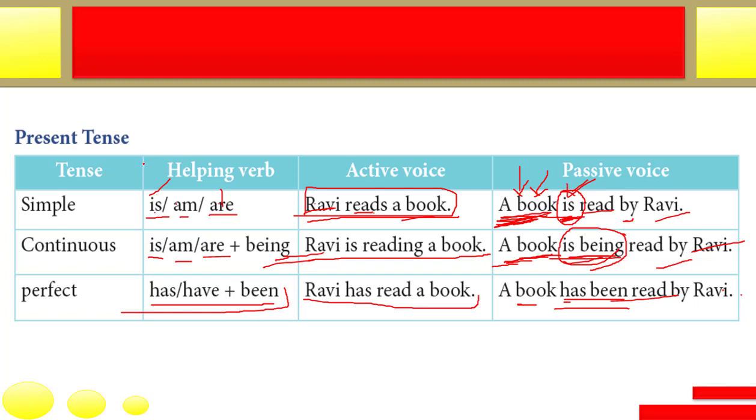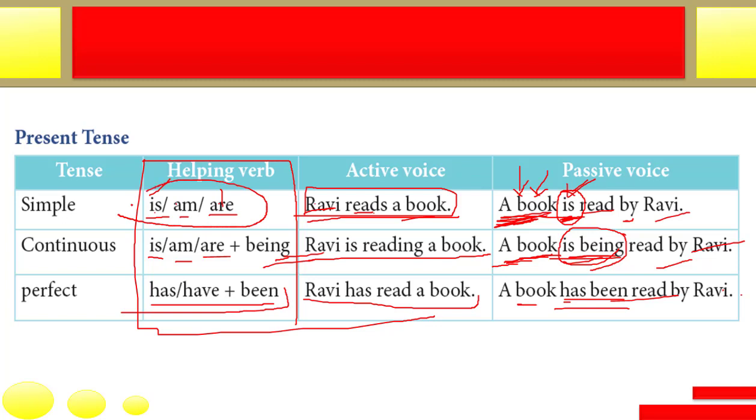So this is the important thing that you have to keep in mind while changing from active voice to passive voice. Simple present tense takes is, am, are as the helping verb before the main verb. Present continuous takes is being, am being, or are being. Present perfect takes has been or have been according to the subject. I hope you understand.